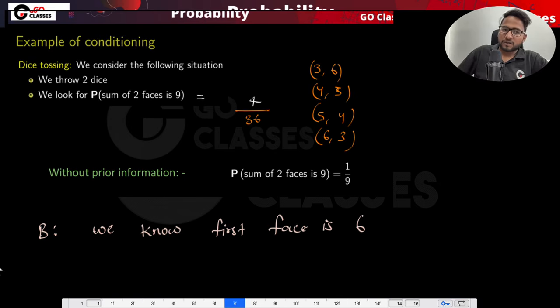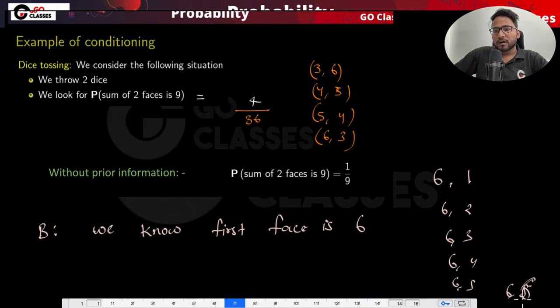Now let's see. You already know that the first face is 6, which means this is the only possible outcome that I am talking about. Let me go step by step. First I asked what is the probability that the sum of the two faces is 9. You said it is 4 by 36. Now I say I already know that the first face is 6, which means the second face could be 1, then 6 2, then 6 3, then 6 4, then 6 5, and then 6 6, right? Then what is the probability?